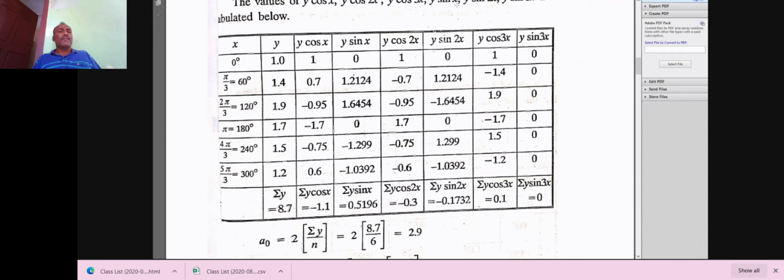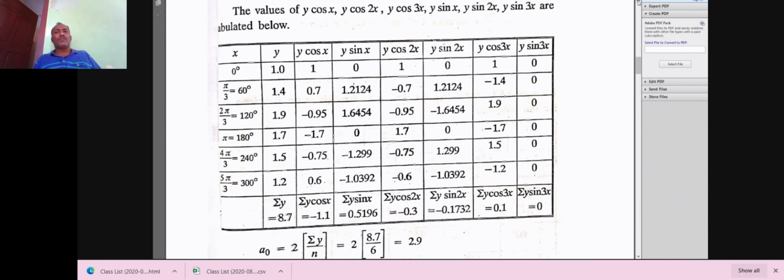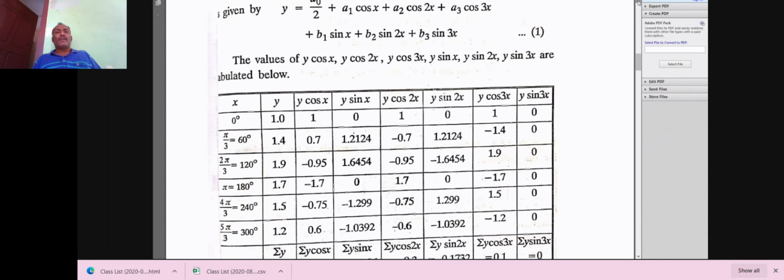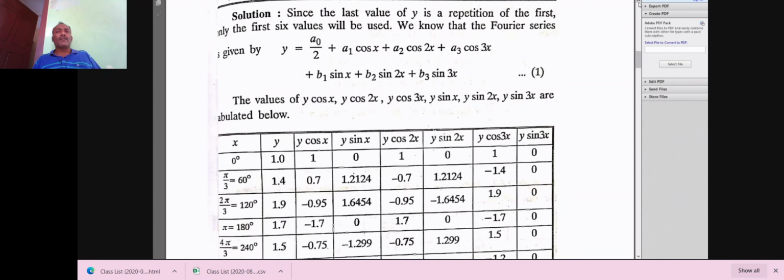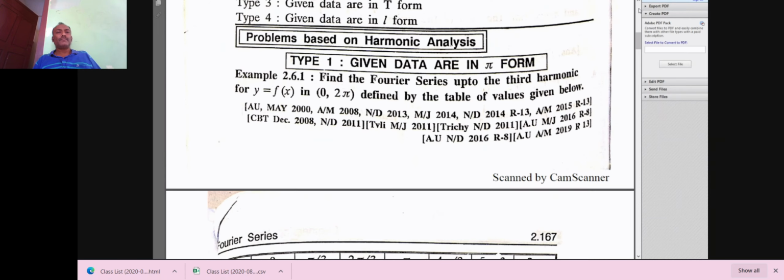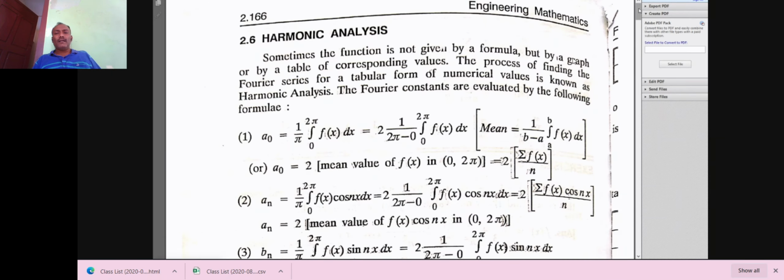In the third column, we write y cos x, because we need all these values for the Fourier series f of x. We have the formula f of x is equal to a1 cos x plus a2 cos 2x plus a3 cos 3x. And in the formula, we have summation f of x cos nx by n.